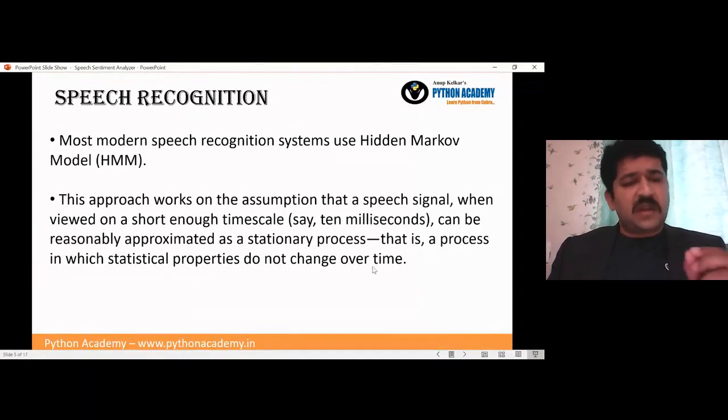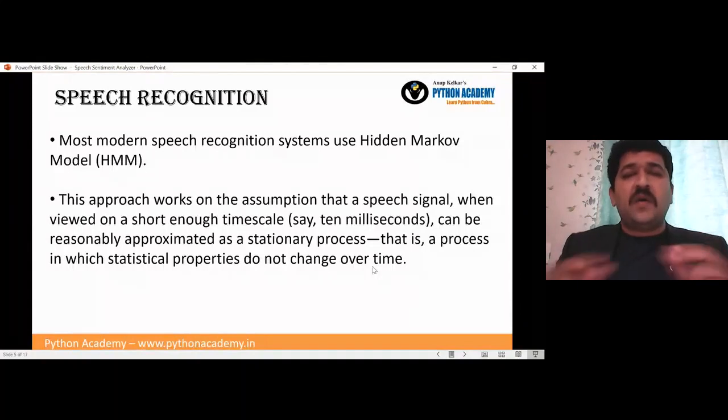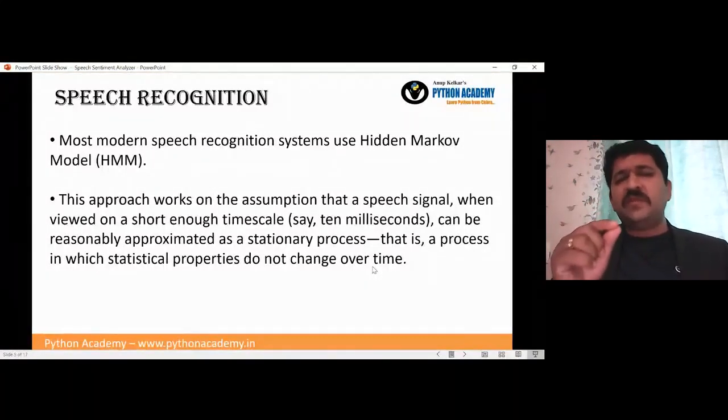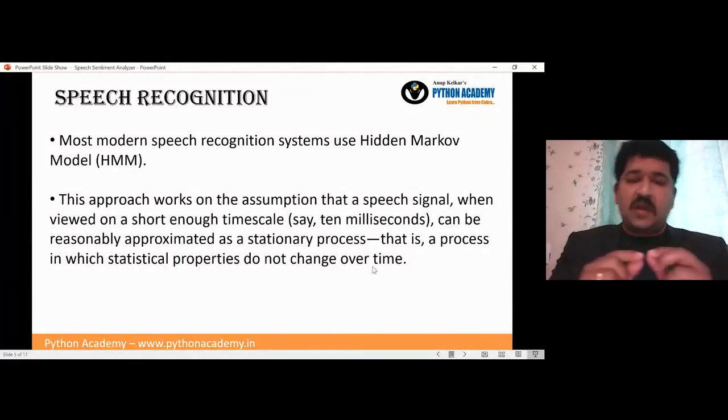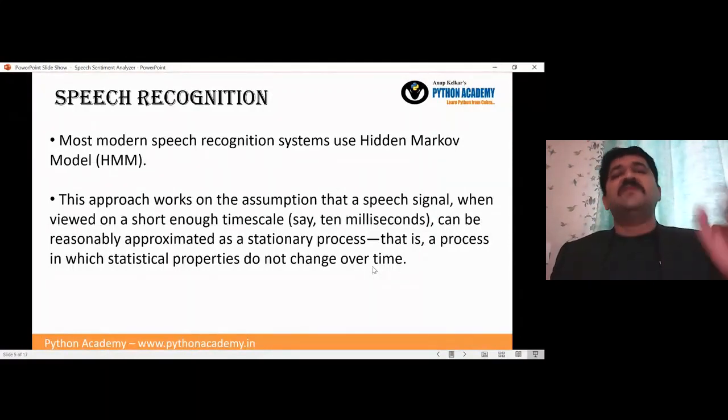So if I take a small word, say I say hi, hi can be divided into multiple very small audio files, and a small spike going from this point to this point can be calculated, which is stationary. And then all kinds of spikes, if I combine them together, yes, this stands for hi.